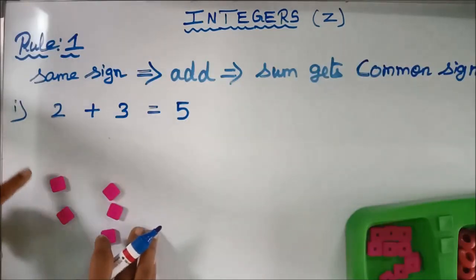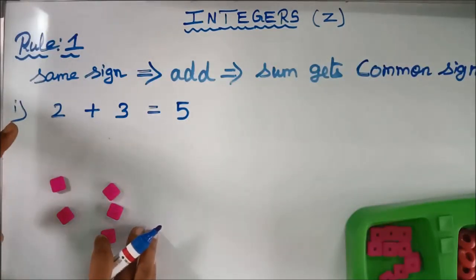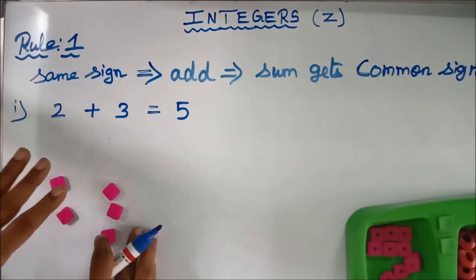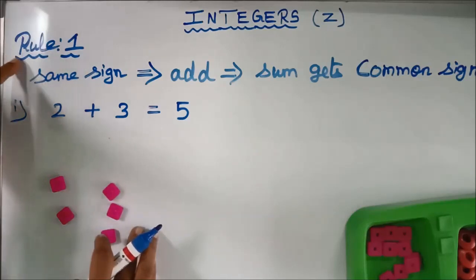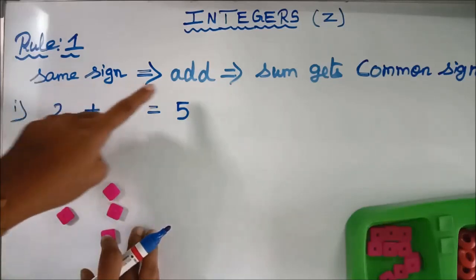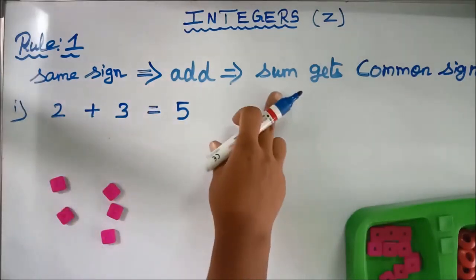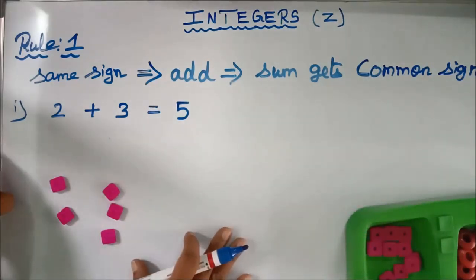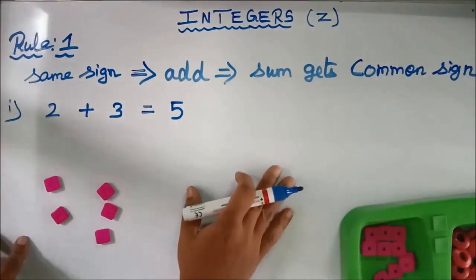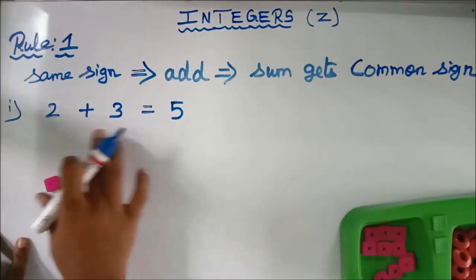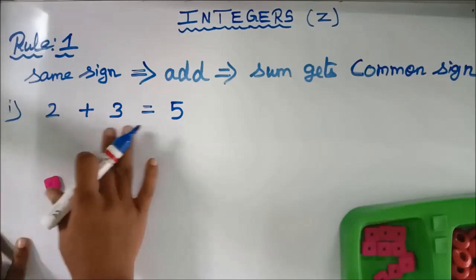Children, already we know rule 1 and rule 2 for the addition and subtraction of integers. Now we are going to do the activity for the concept of rule 1. What is rule 1? Same sign means you have to add and the sum gets the common sign. Okay. Now see this example, children. 2 plus 3. This is the normal addition. 2 plus 3 means 5.